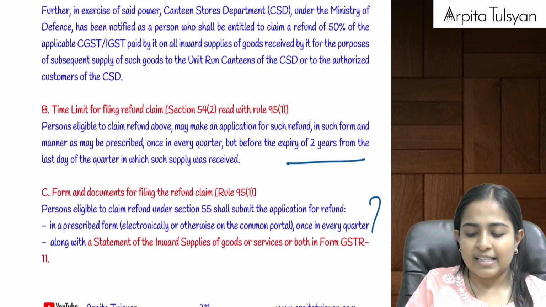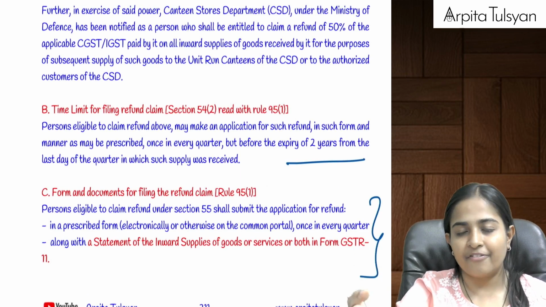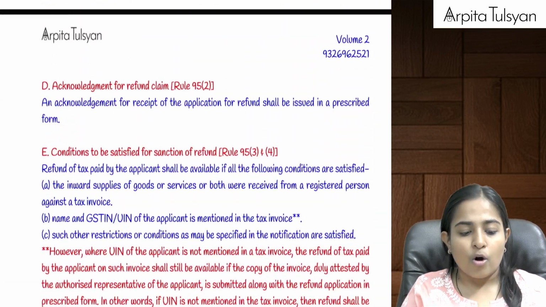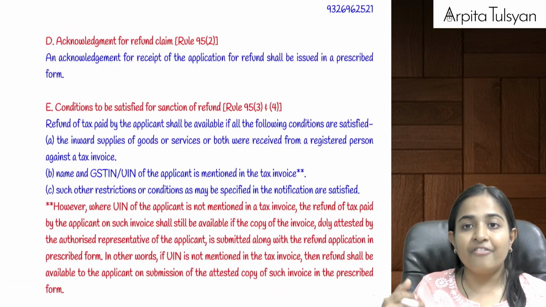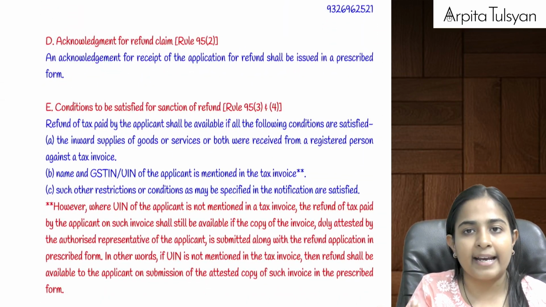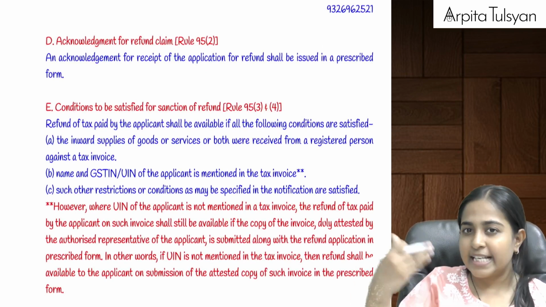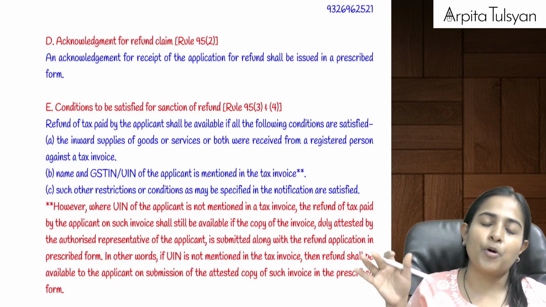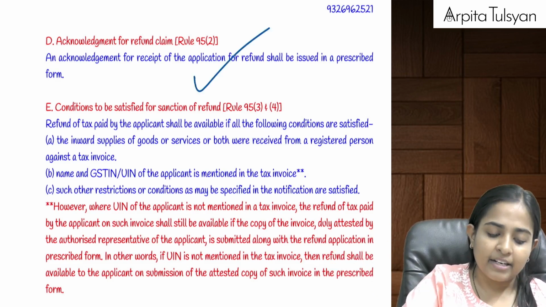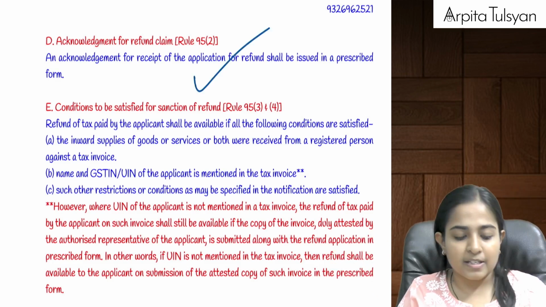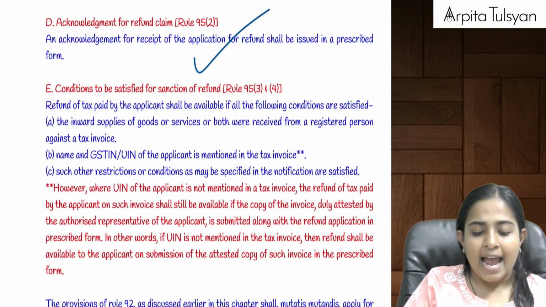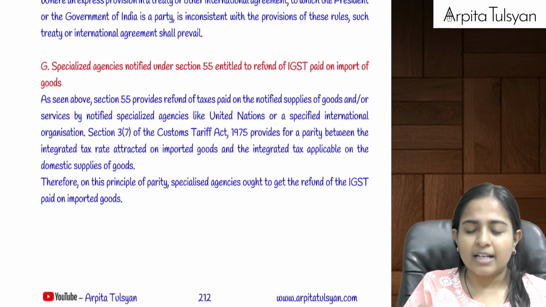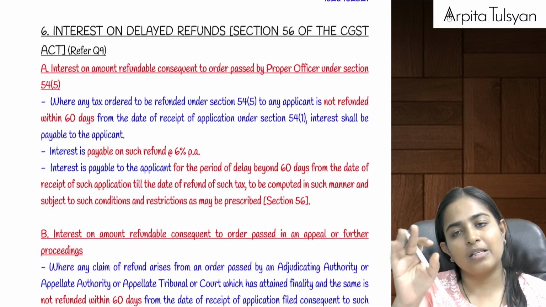They will submit the refund application form, plus the statement of their inward supplies. When we had supplied some goods to the UN, we would have charged tax from them, which is an inward supply for them. So they will give a statement that these were their purchases and this is the amount of tax they have paid, and they are claiming a refund of the same. As soon as their application is submitted, acknowledgement is generated and the refund is paid to them. Are you clear with this? These are the major points that you need to remember from this UN section.